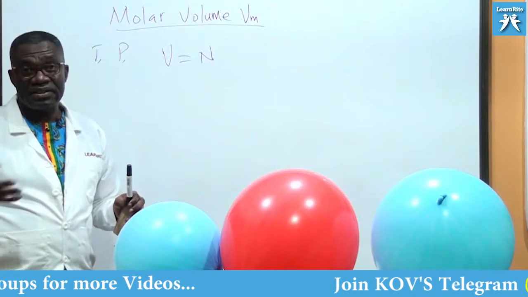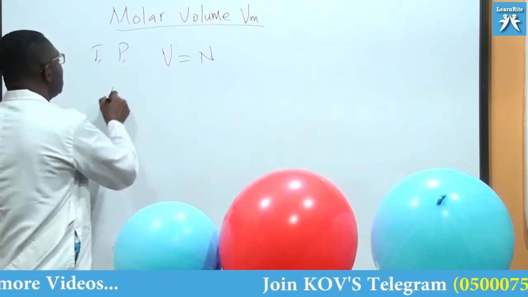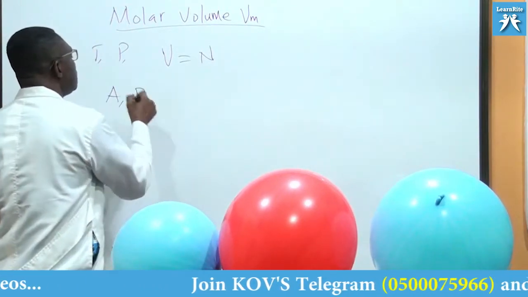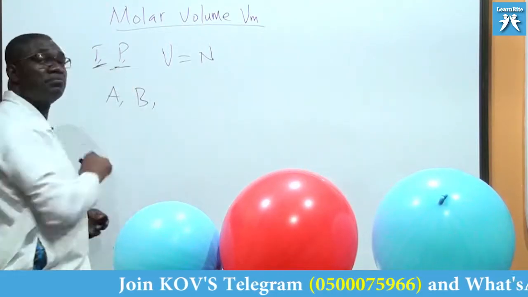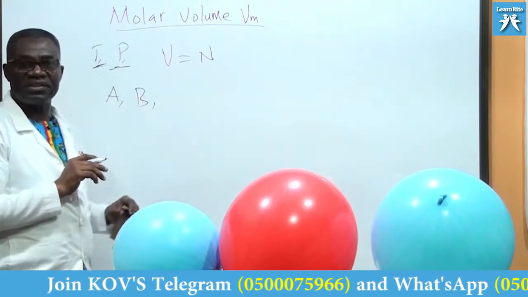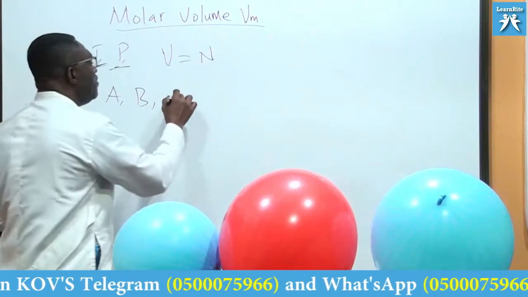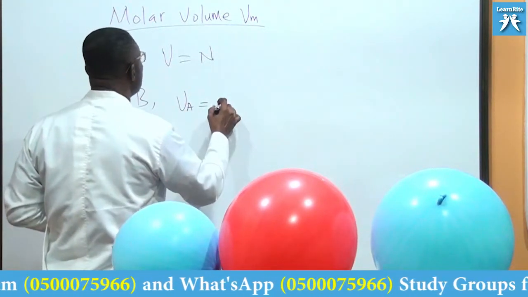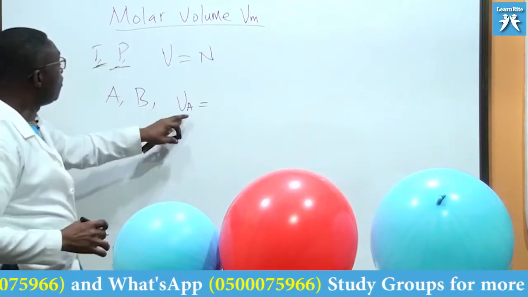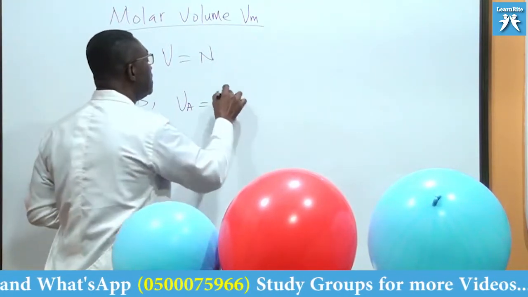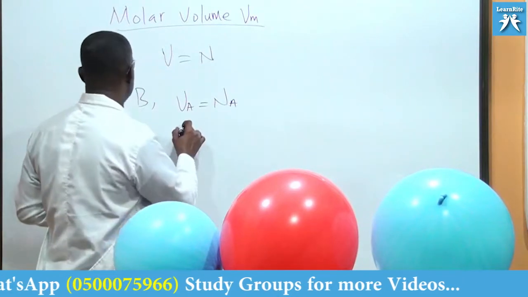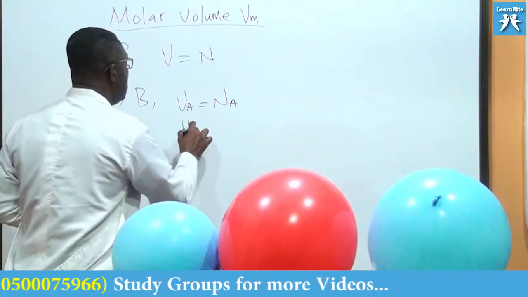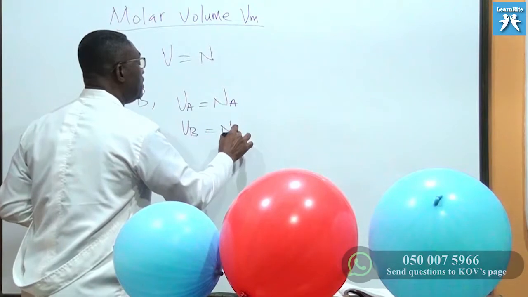Do you agree with that? If I have gas A and gas B at the same temperature and pressure, then the volume of A will be proportional to NA, and of course VB will be proportional to NB.